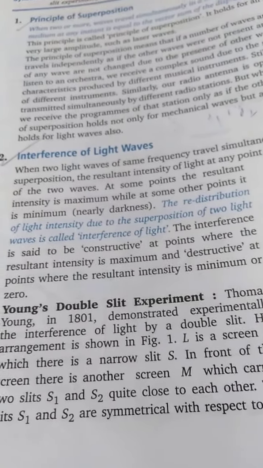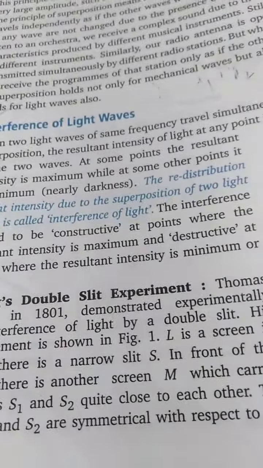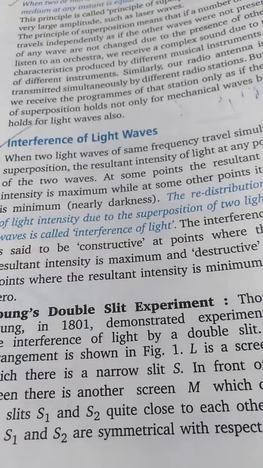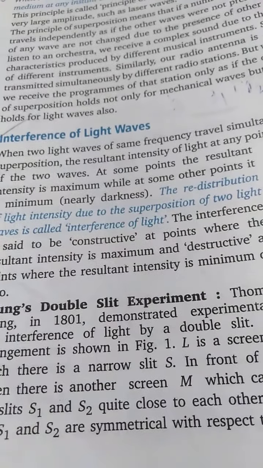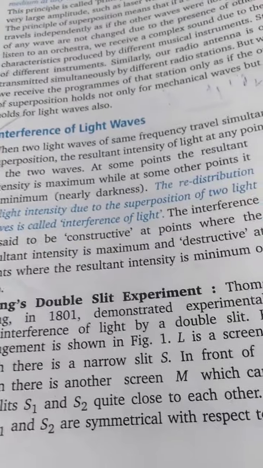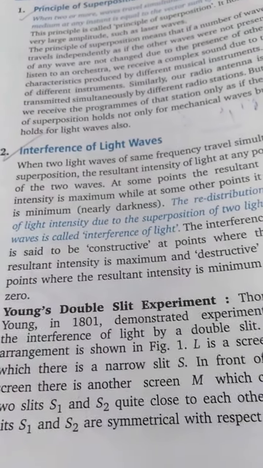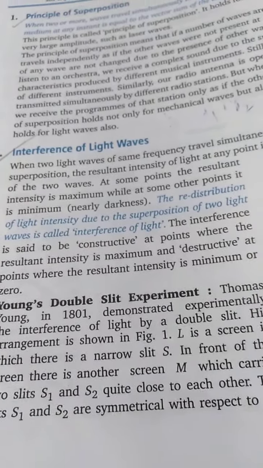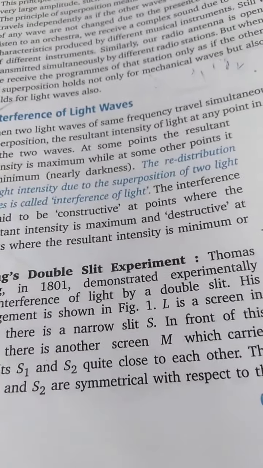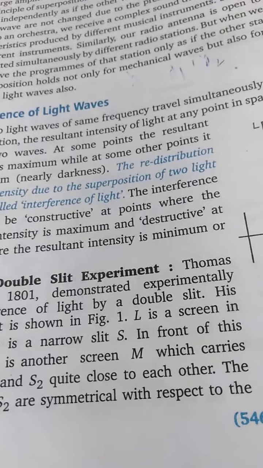What is interference? Interference means the redistribution of intensity of light due to the meeting of two waves. Now this interference can be constructive or destructive.